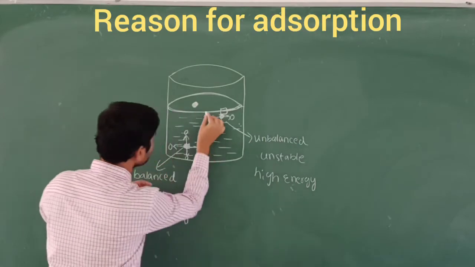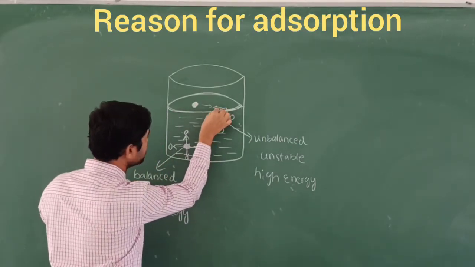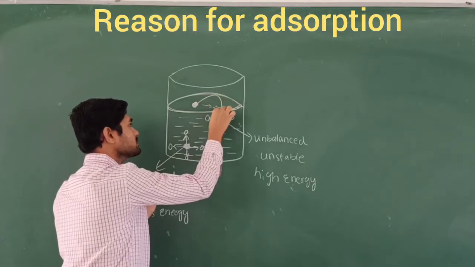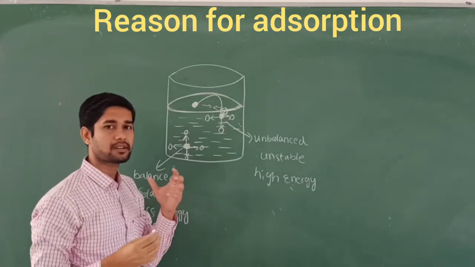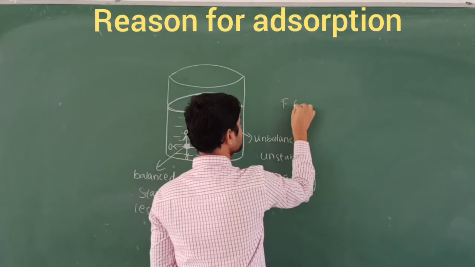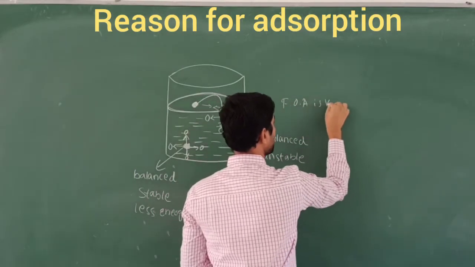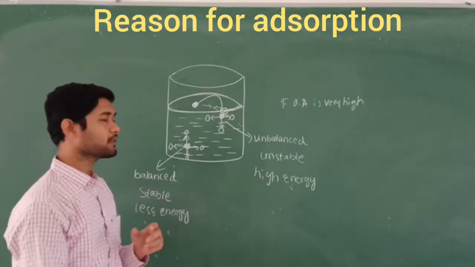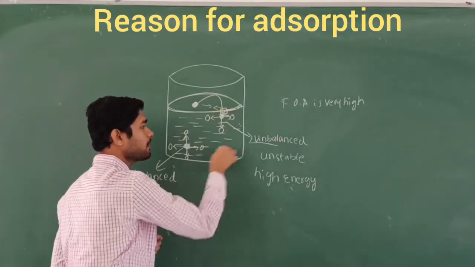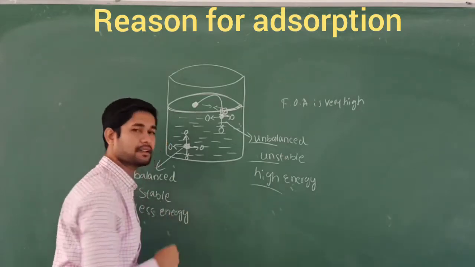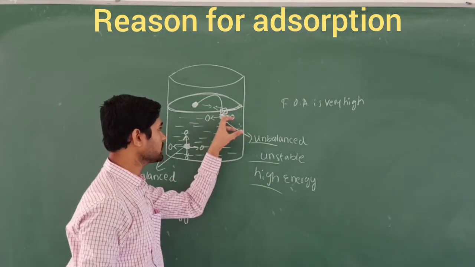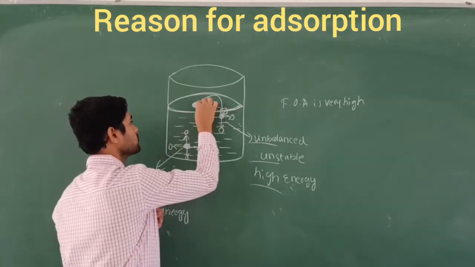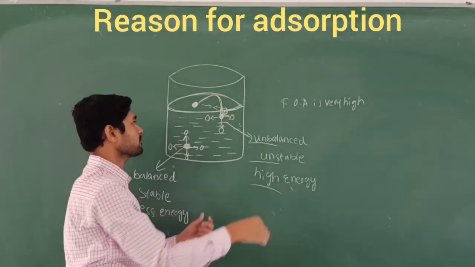So what happens here? The force of attraction will be very high. In this position, these molecules will come and attract on this one. Why? Because the force of attraction is very high on the surface of this liquid, because this position is unbalanced and unstable, and high energy will be there. So in order to become balanced and stable, these molecules will accumulate on the surface of this liquid.